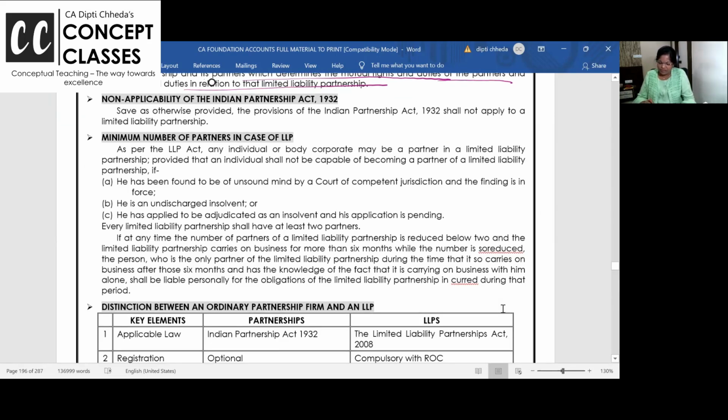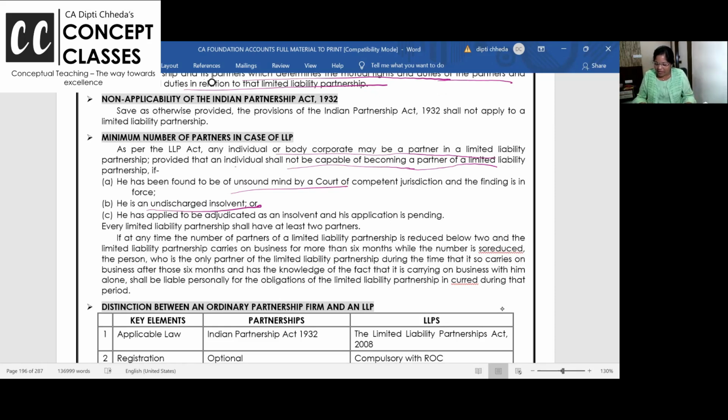Partner, LLP के features. An individual or a body corporate may be a partner in the LLP. And an individual shall not be capable of becoming a partner of LLP if he is found to be of unsound mind. No one will allow. Or he is an undischarged insolvent. Liquidation में चले गया. Undischarged insolvent means he is not able to pay money. Why will I take him in the LLP? If he is of insolvent mind, कैसे deal करूँगी मैं? दिमाग नहीं है ठिकाने. I don't want such partners in my LLP.